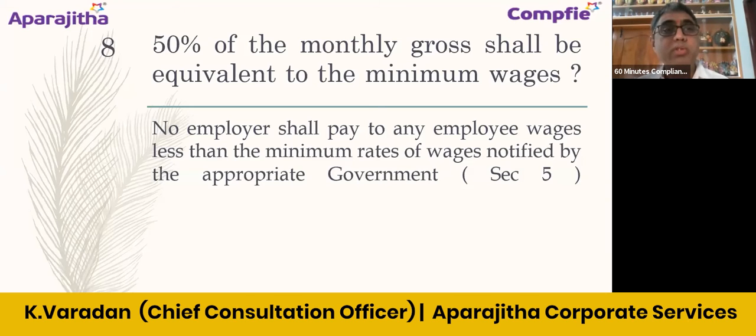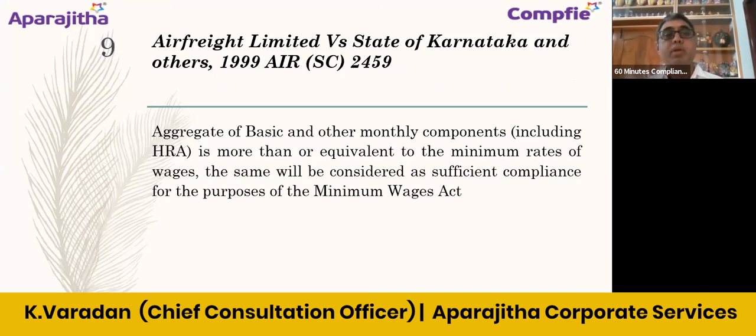Now I move on to slide number 9. Again, I think this is Air Freight case. Clearly, it says aggregate of basic and other monthly components, including HRA. Very specifically, it is mentioned is more than or equivalent to the minimum rates of wages. The same will be considered as sufficient compliance for the purpose of minimum. Of course, this is only for the Minimum Wages Act purpose. Of course, this is a very popular judgment. Even today, the principle laid down in this judgment is valid, right?